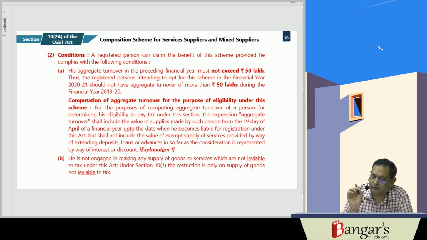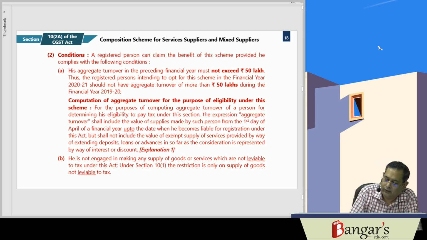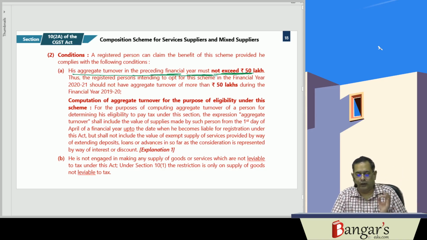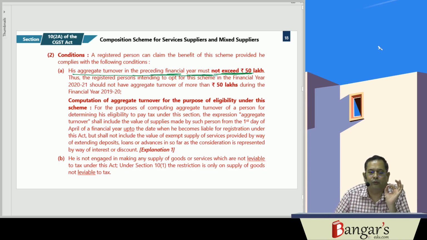The registered person can claim the benefit of this scheme provided he complies with the following conditions. The first condition we have already discussed: the aggregate turnover in the preceding financial year must not exceed rupees 50 lakhs.